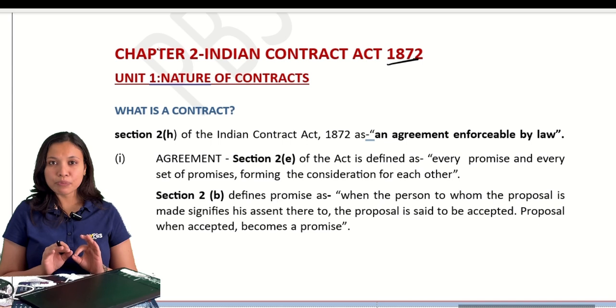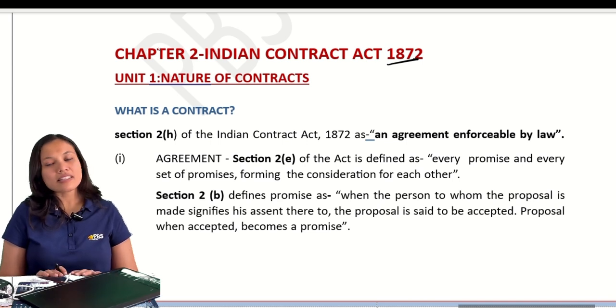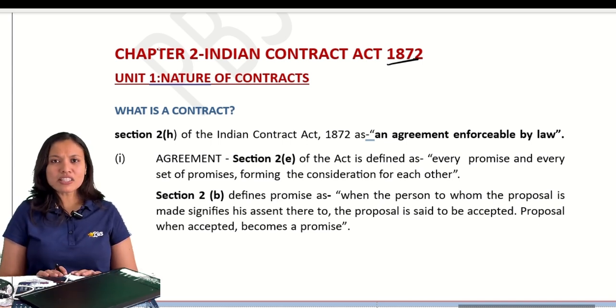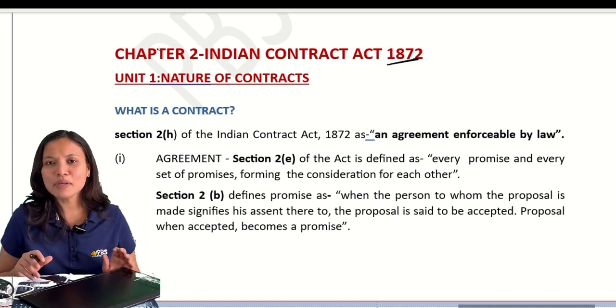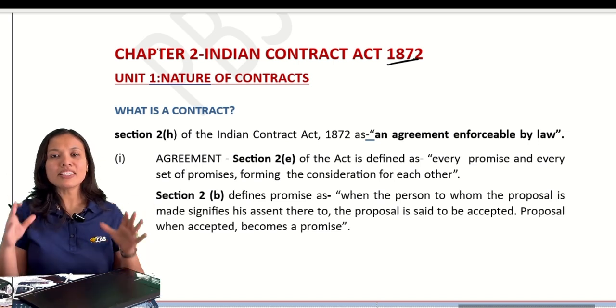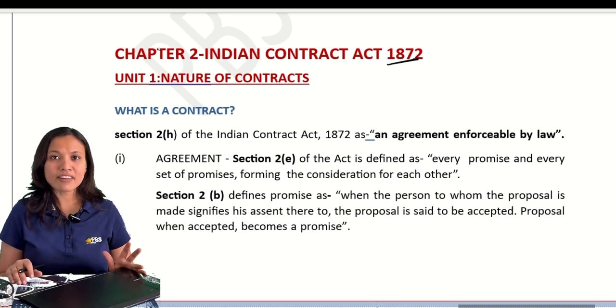Now let us come to the main topic, that is, what is a contract? Define it. Think of the ideas you have in your mind. Tell me about contract. What do you think of a contract? Have you made any contract?